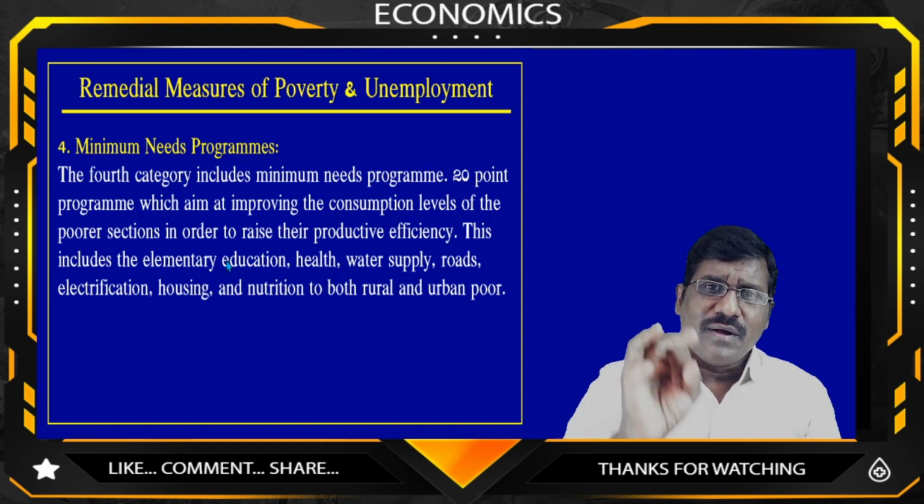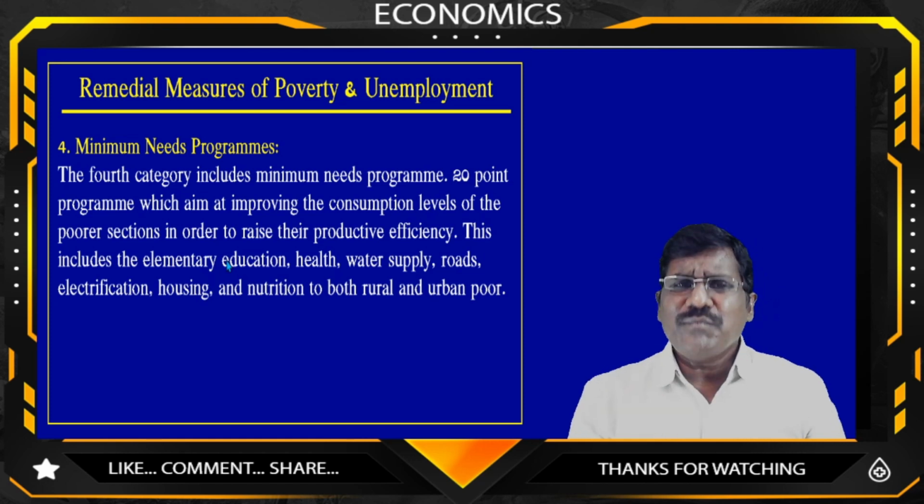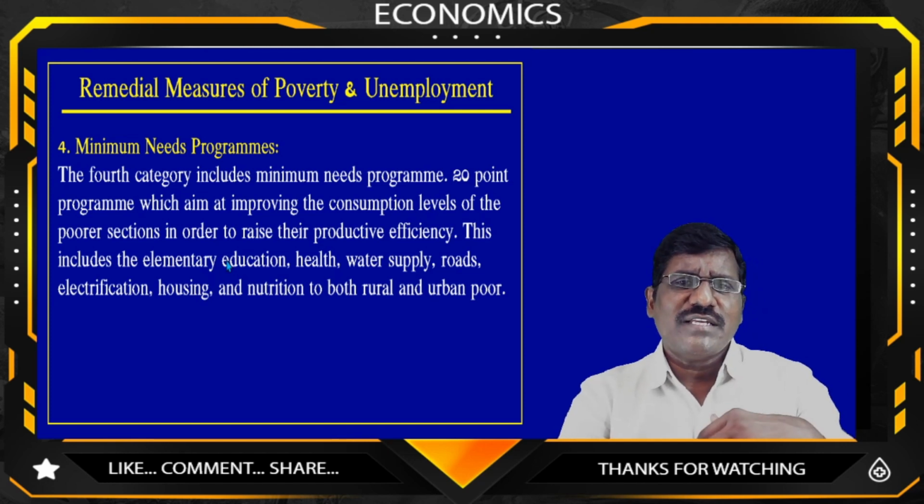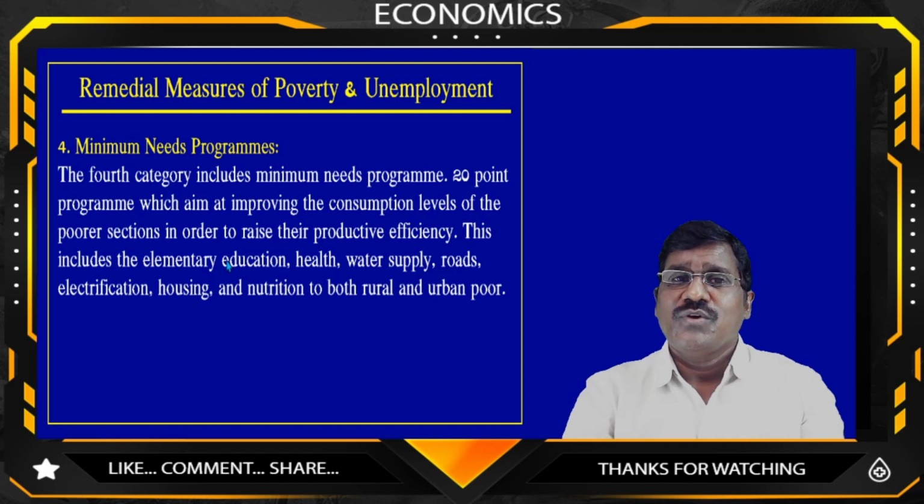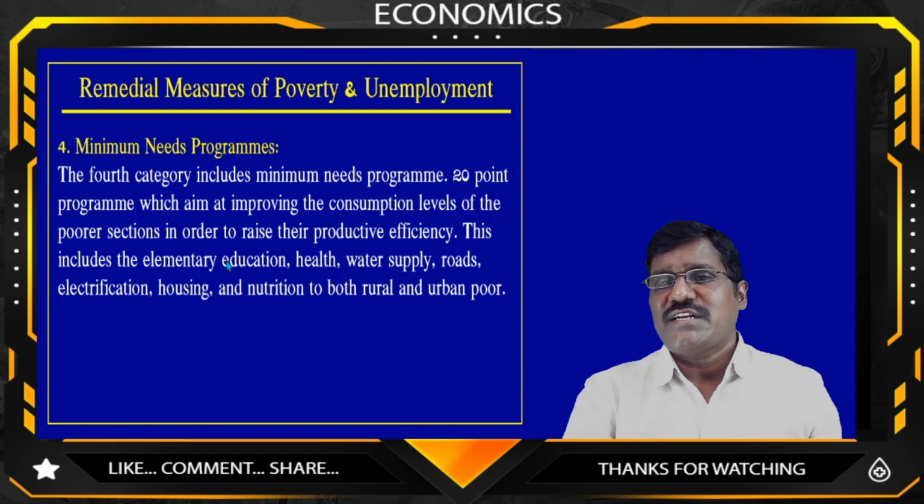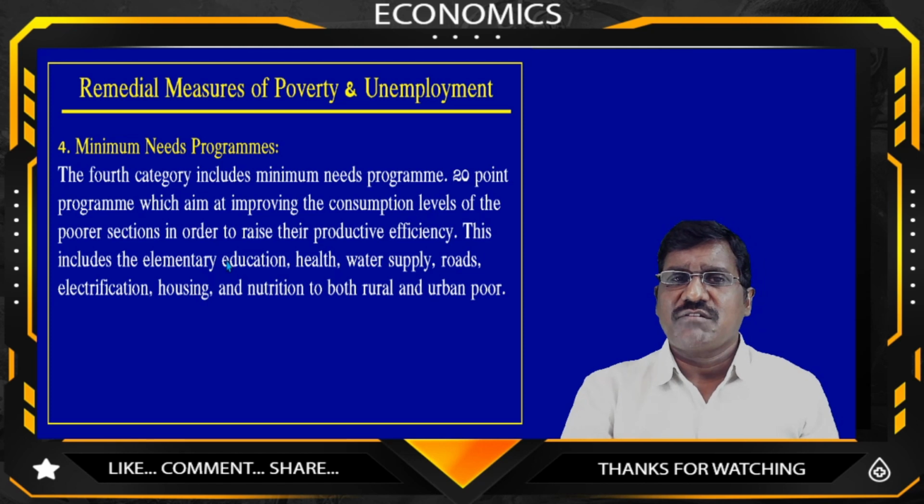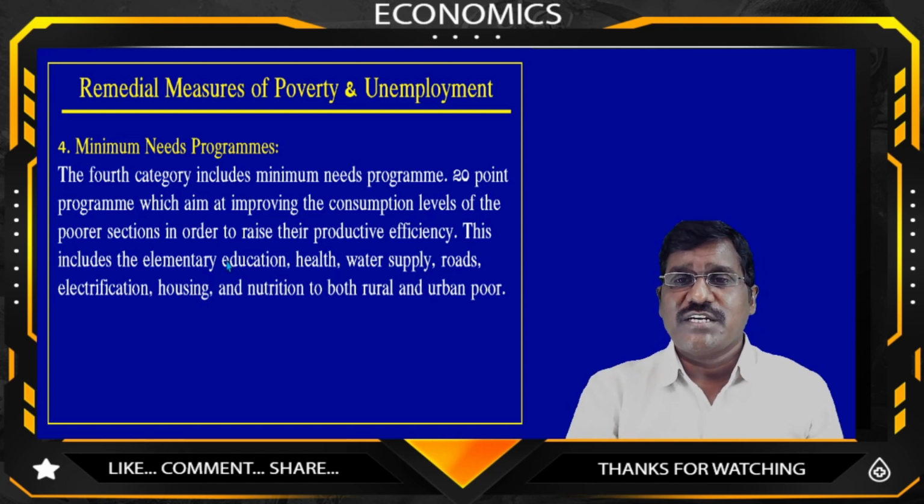And more credit facilities and loan facilities are needed, which the government is providing. So more and more benefits are being provided to the poor, and even though these facilities are not enough, the government should take more and more steps to reduce poverty and unemployment in India. Okay, so these are the remedial measures of poverty and unemployment. So students, this is the presentation of remedial measures of poverty and unemployment in India.